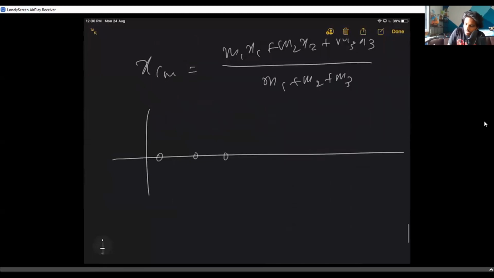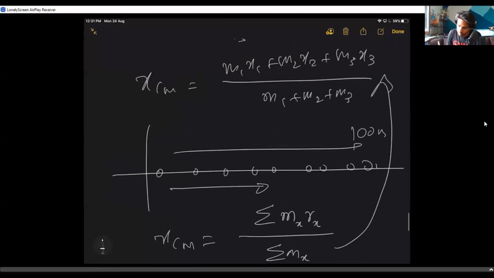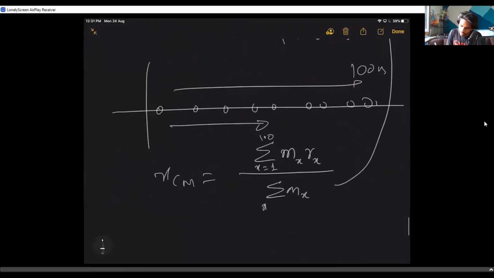Let us say there are 100 masses at 100 distances. Do you actually write this equation as m1 x1 and m2 x2 and m3 x3? No, we use one thing, right? Sigma mx rx by sigma mx. You simply write the whole thing by telling x equal to 1 to 100. Integration is literally the same thing.